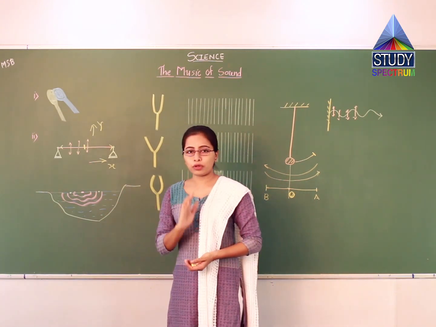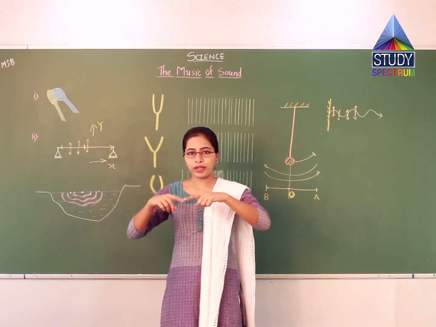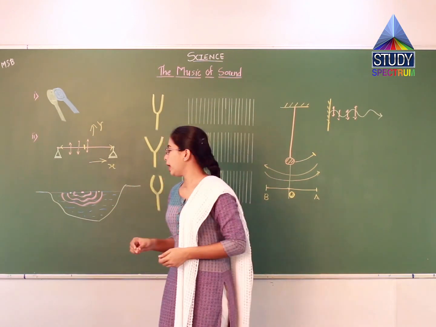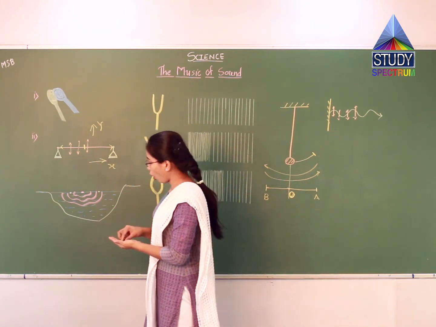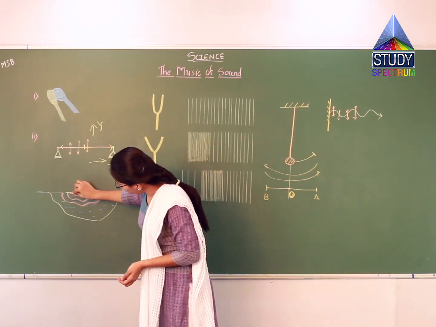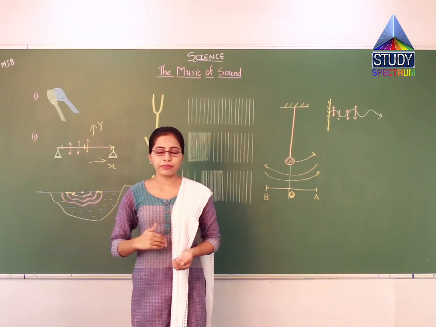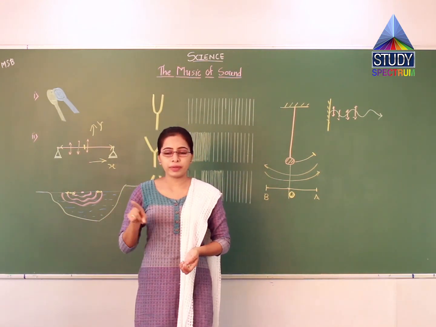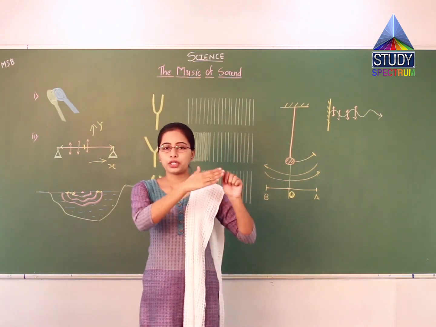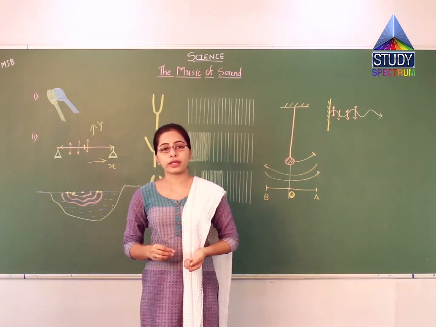Because of the stone there was a disturbance, so the propagation of the wave is along all the sides of the pond. The particles also perform vibrations along the same side. If I have to show, the wave will be like this. The direction of propagation is the x-axis and the direction of vibration of particles is also the x-axis.